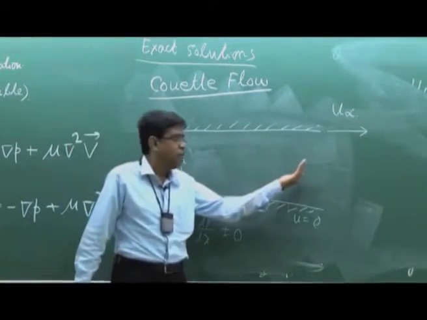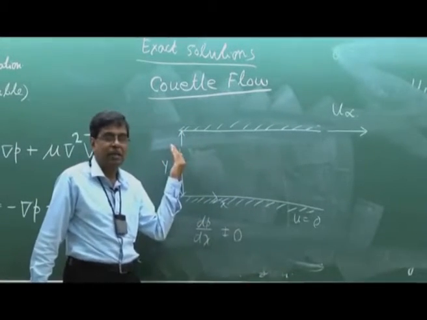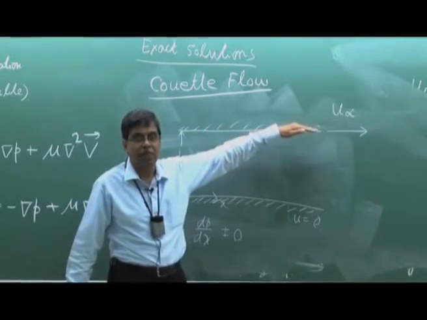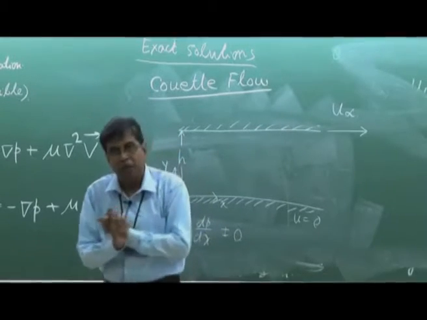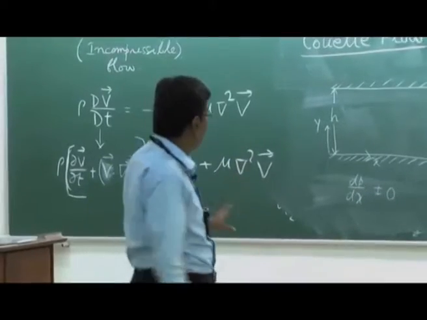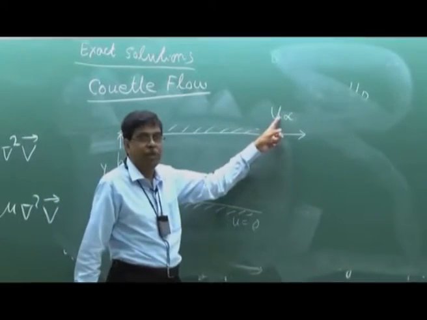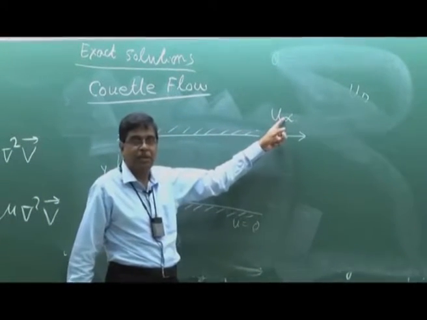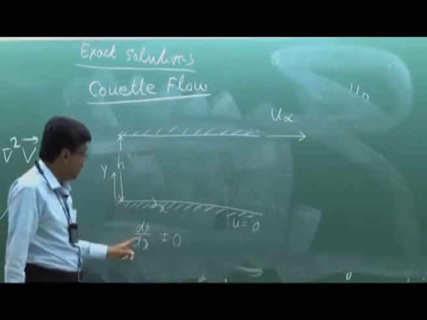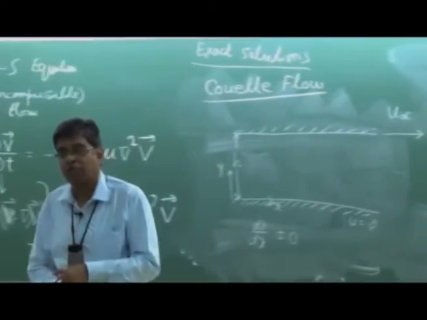In that case, the pressure force on a fluid element opposes the flow, in the negative direction, relative to the drag or shear of the plate. There is a tug of war between the two. That will be manifested in the mathematical equations. So let us consider in general a flow between two plates, one of which is moving with u infinity with respect to the other at constant velocity, and drives the fluid by shear along with an imposed pressure gradient. That means it is both a shear driven and pressure driven flow.